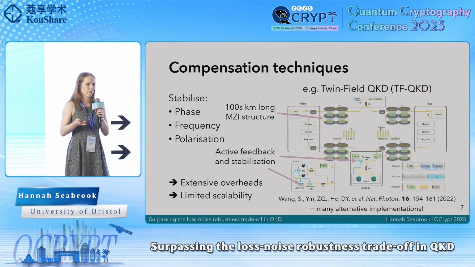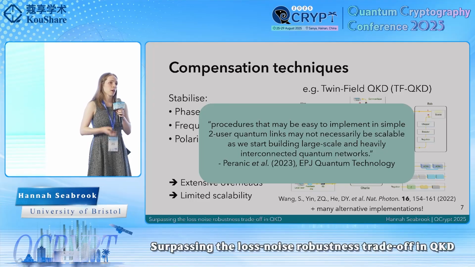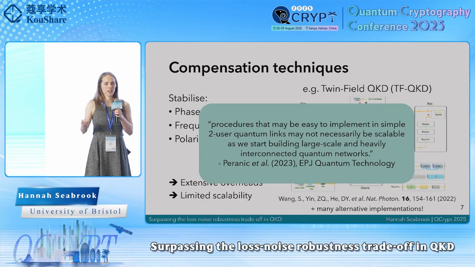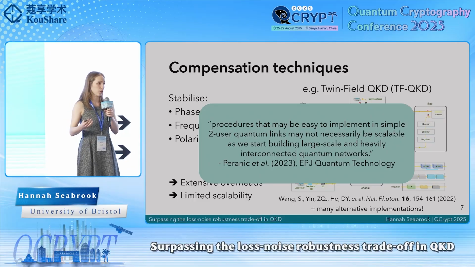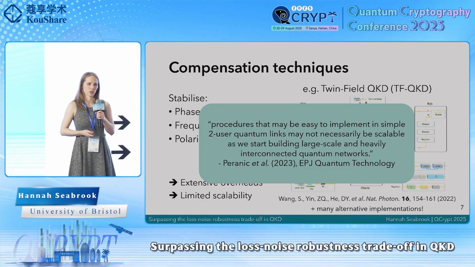And in fact, a recent paper on studying polarization compensation techniques for QKD networks highlighted how procedures that may be easy to implement in simple two-user quantum links may not necessarily be scalable as we start building large-scale and heavily interconnected quantum networks. So highlighting the fact that whilst we need compensation techniques for the effective operation of QKD protocols, they come with their challenges in terms of industrial scalability.